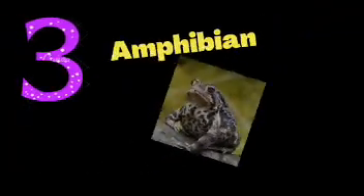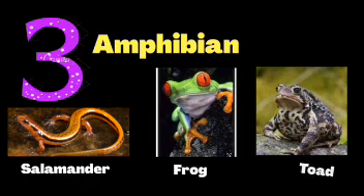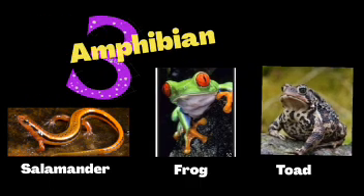The next class of vertebrates are called amphibians. They also reproduce by laying eggs in water, but over time their young ones grow up on land. Some examples of amphibians are salamander, frog, and toad.